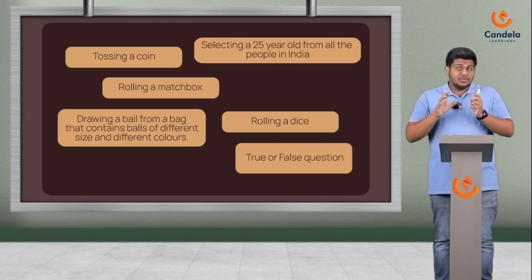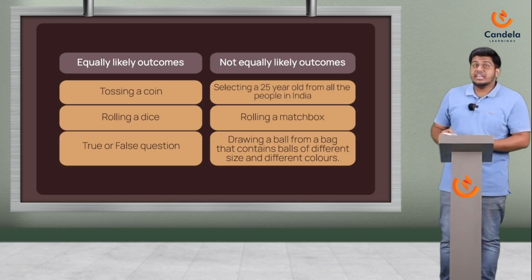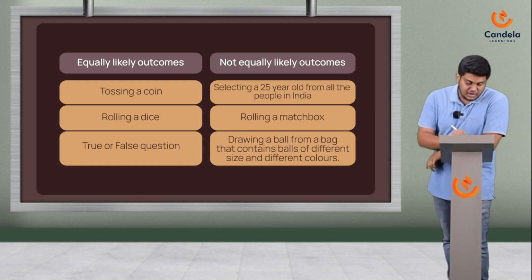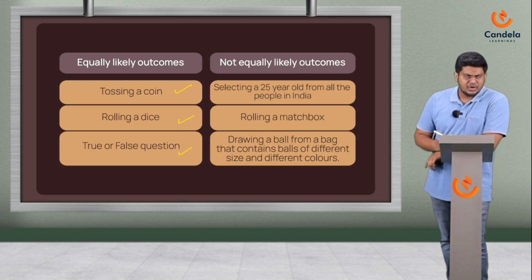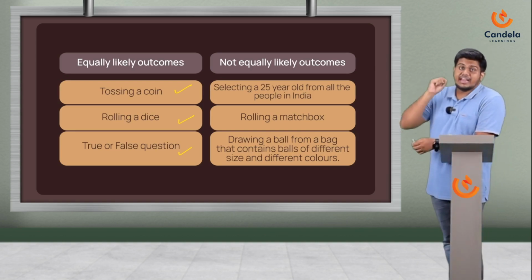Alright, I hope you have done it. Let's check if your answers are correct. The equally likely outcomes are tossing a coin, rolling a dice, true or false questions. What does that mean? When I toss a coin, how many chances do I have? I can either get a head or I can get a tail. The chance of getting a head and a tail definitely is equal.